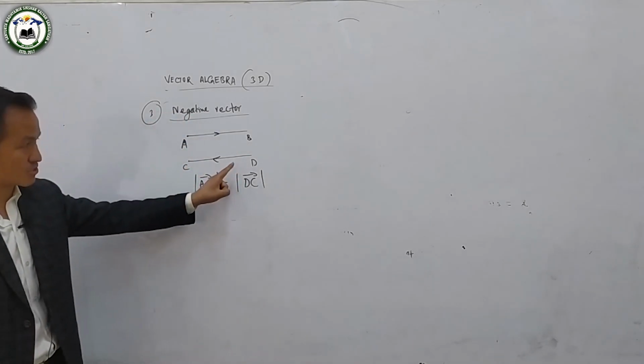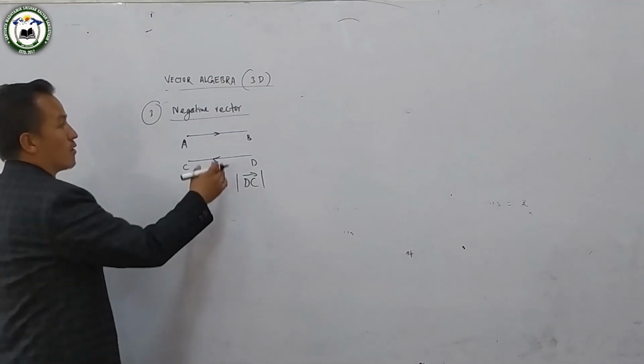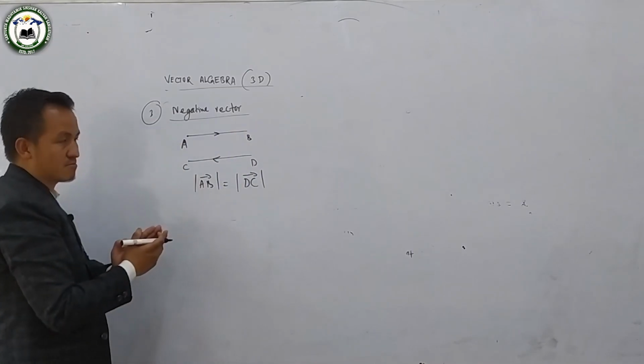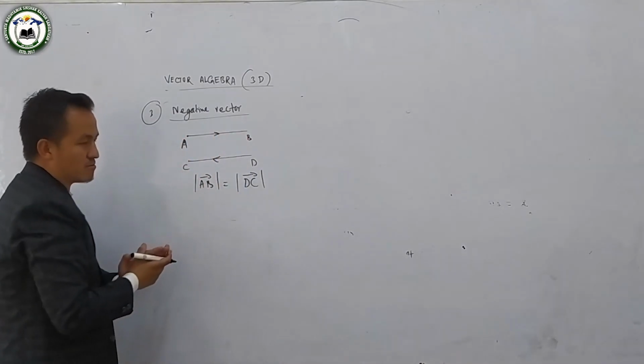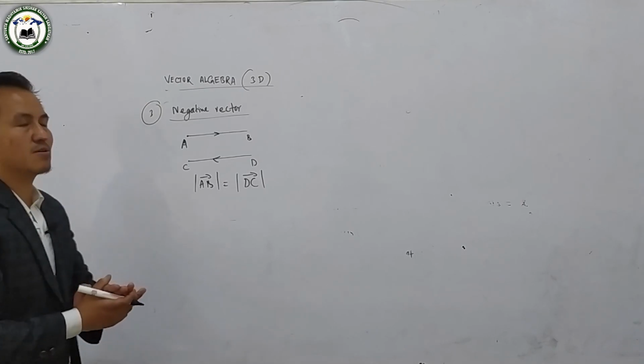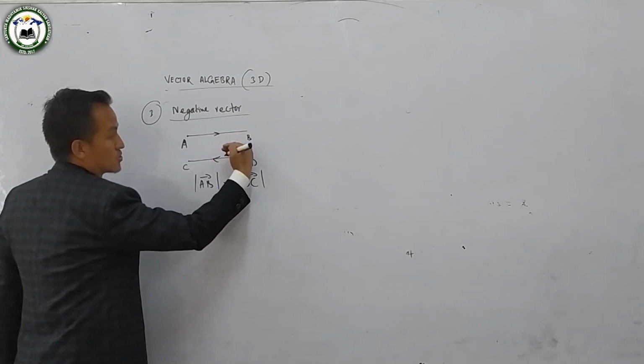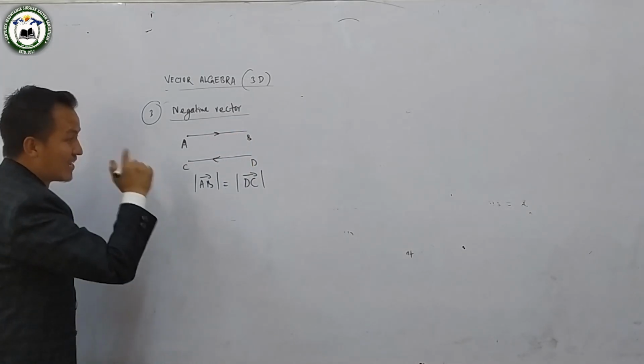DC means this vector is directed from D to C. यसको magnitude चाहिँ equal छ है, यसको length equal छ, but the direction are in opposite direction. यो direction मा जाँदैछ, यो direction मा जाँदैछ.